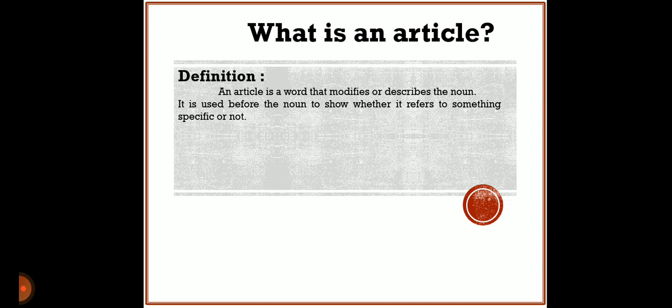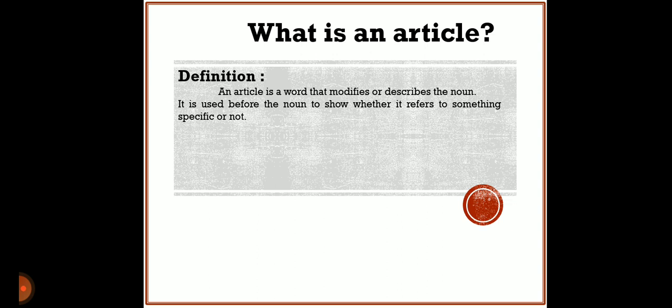Now we can see the definition of the article. An article is a word that modifies or describes the noun. It is used before the noun to show whether it refers to something specific or not.